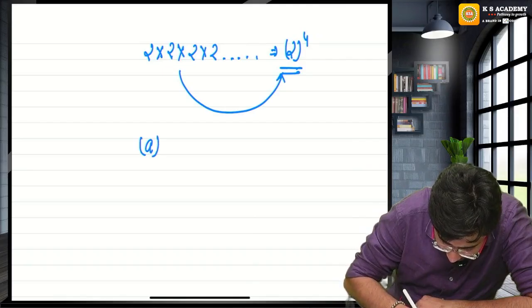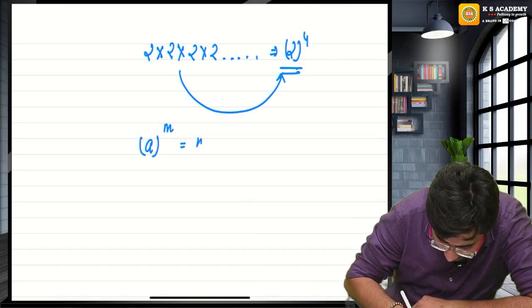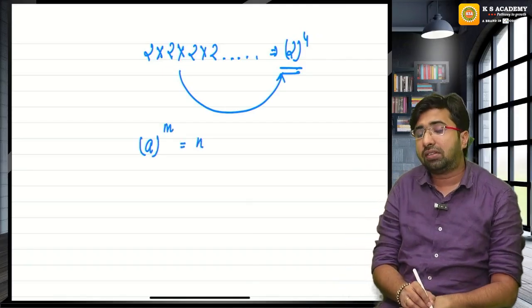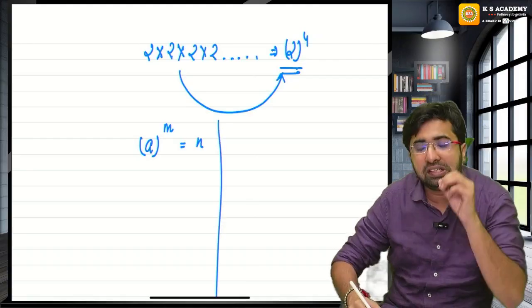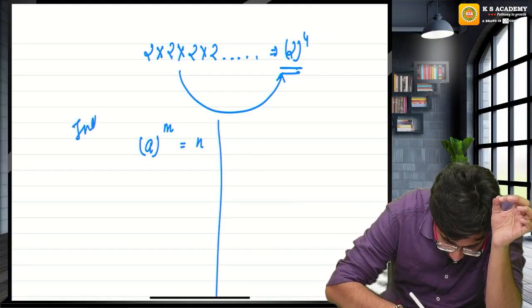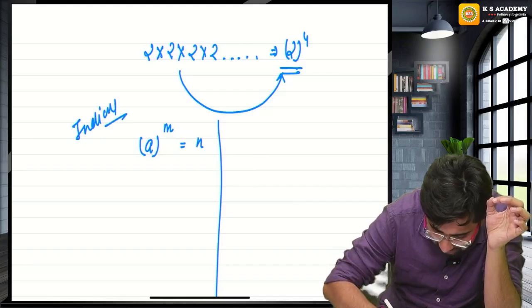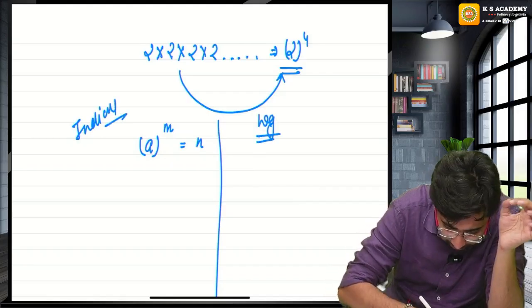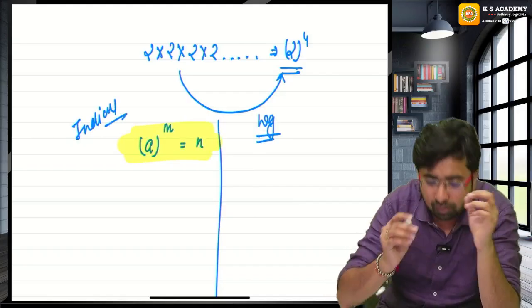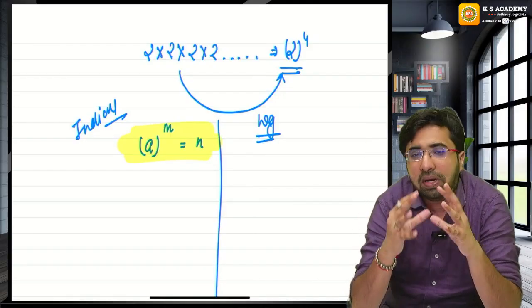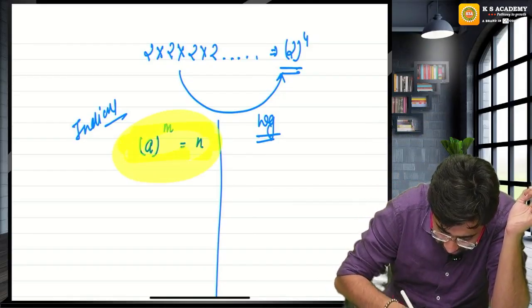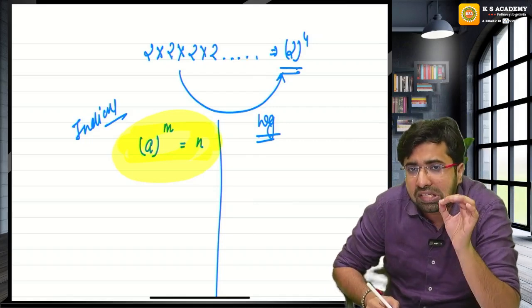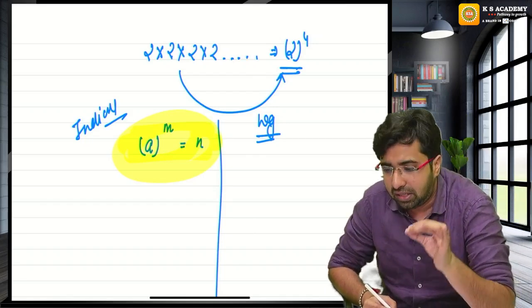Whenever we represent anything in the form of a raised to the power n, we have two kinds of presentation: one is the indices presentation, and one is the logarithmic presentation. Whenever we are writing anything in the form of a into a, it's better to write a raised to the power n is equal to m. This presentation is known as indices.